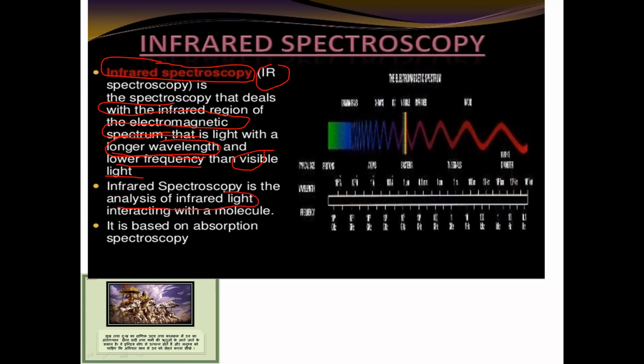Whose analysis will we do? You will apply IR in the infrared region, and in this type of spectroscopy IR light interacts with the molecules. Since infrared light is absorbed by or interacts with a molecule, it is also called absorption spectroscopy. Initially I discussed that it is a type of absorption spectroscopy.